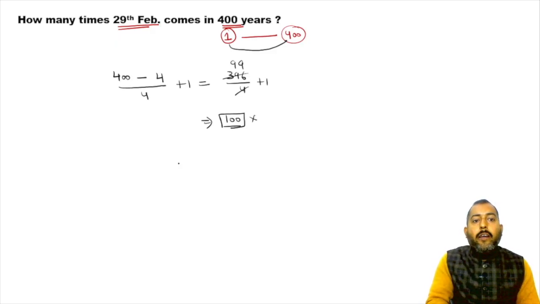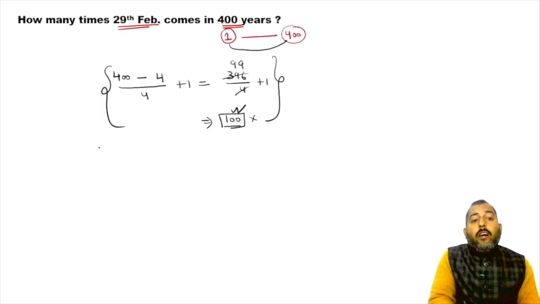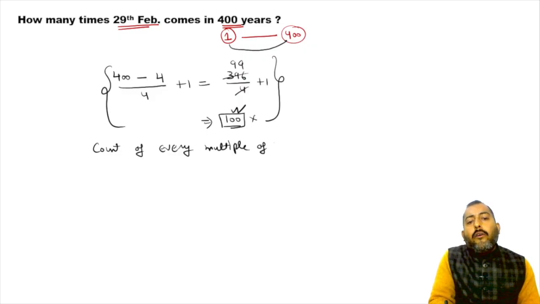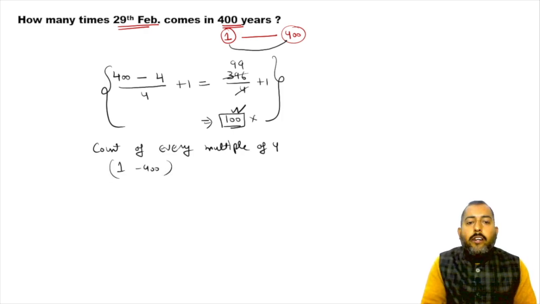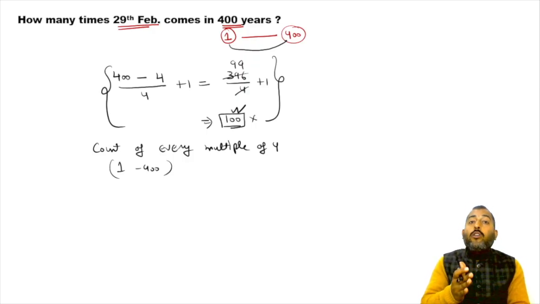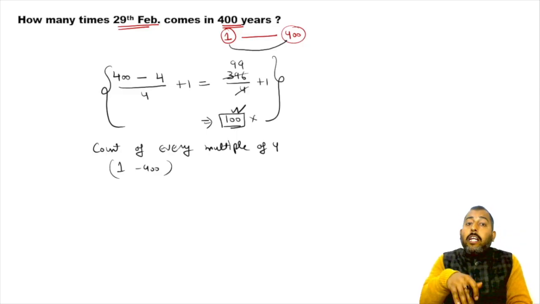Why? Because this 100 is what? This formula has given us the count of every multiple of 4 from 1 till 400.